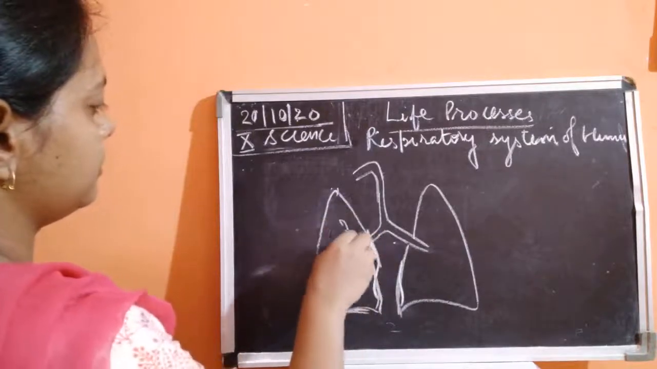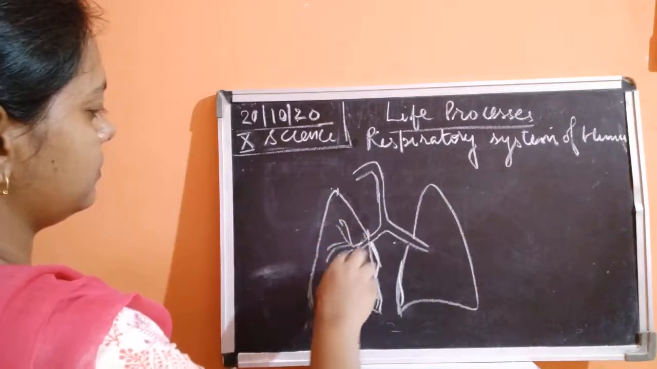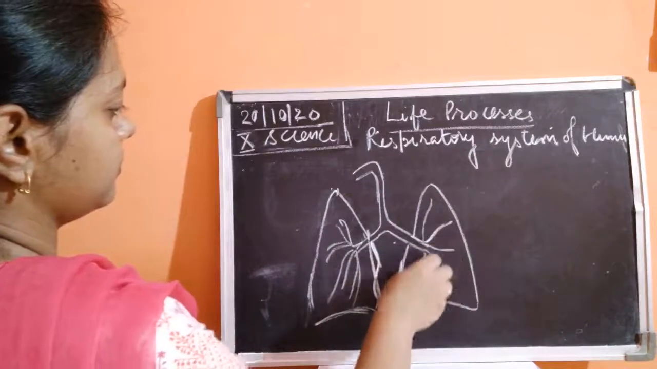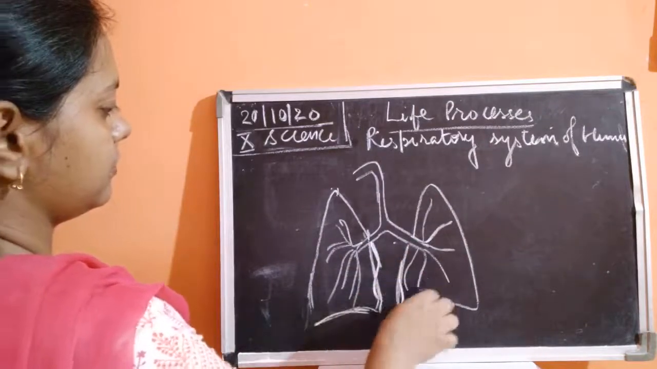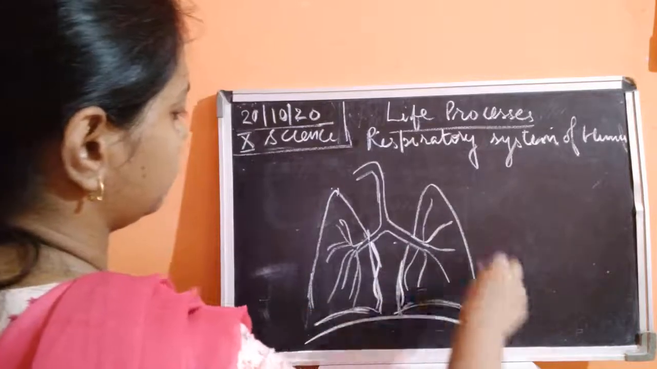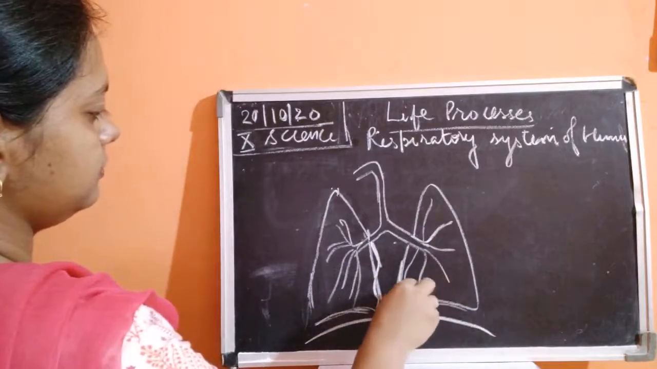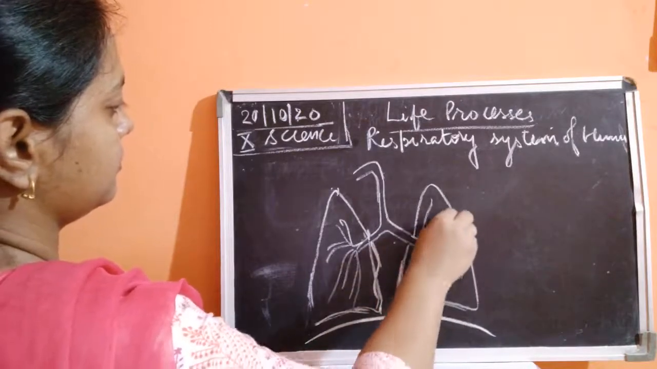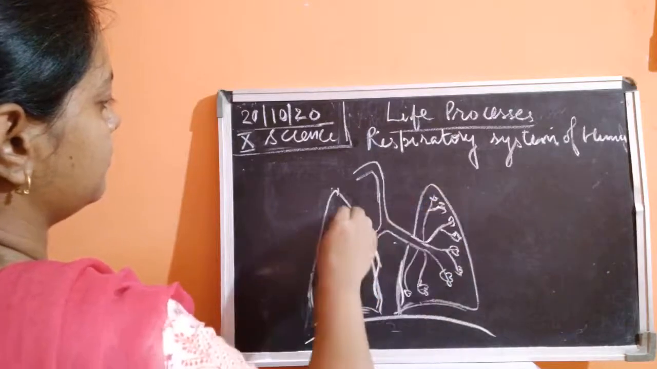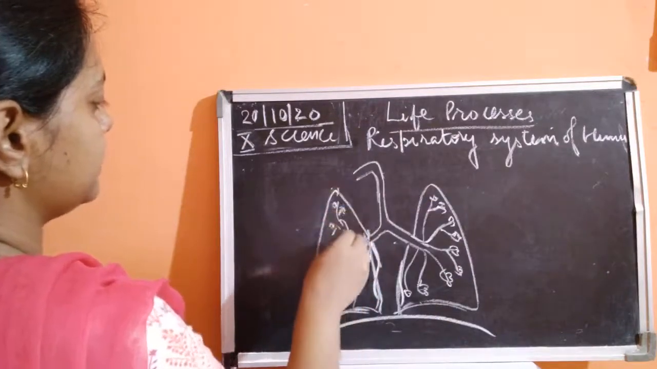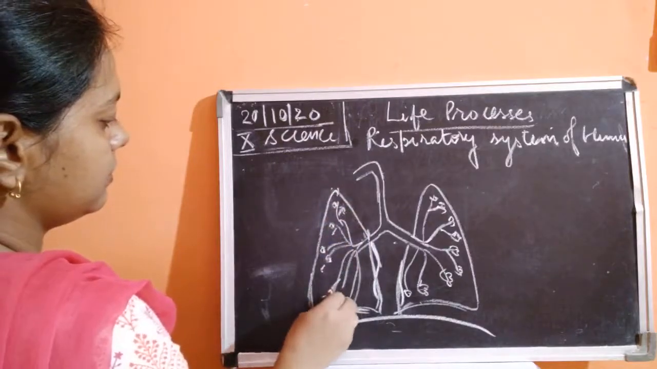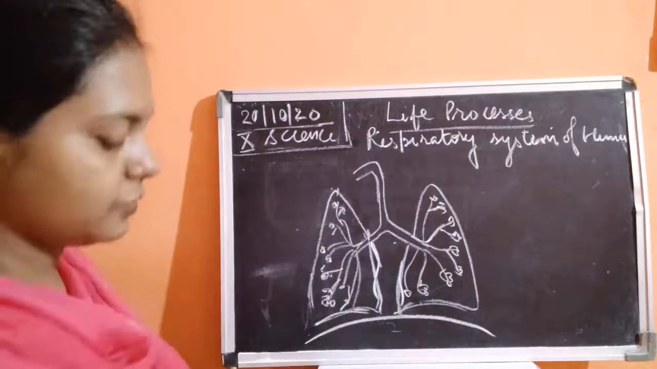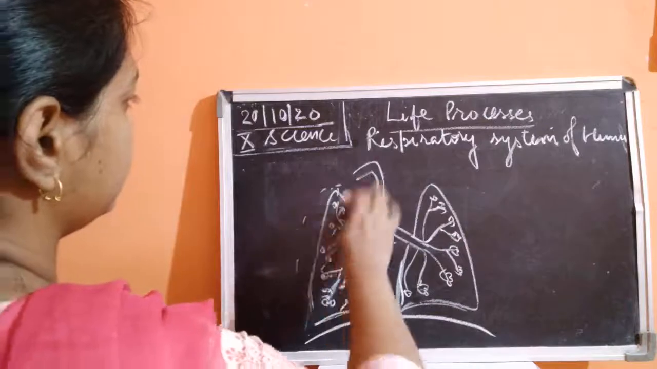I'll just draw. You have to fill this complete space. Okay, these are branching and sub branchings are also present. Okay, and this is completely